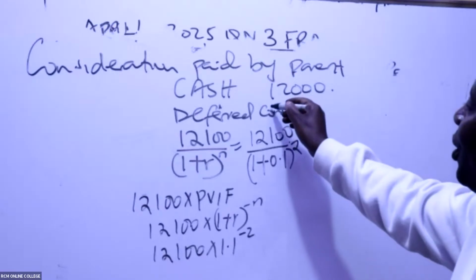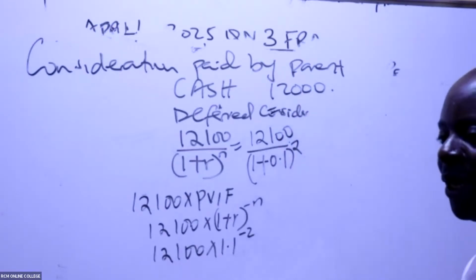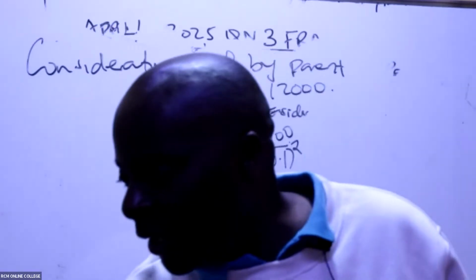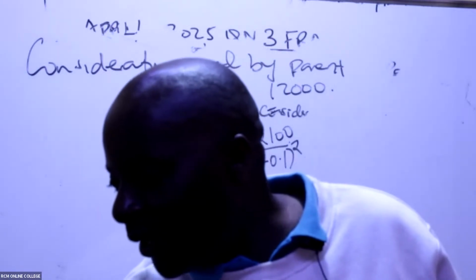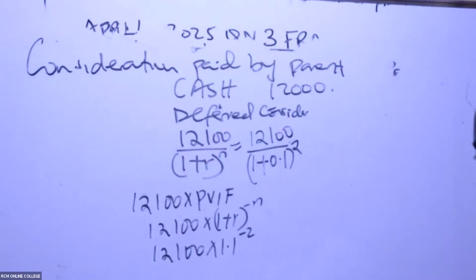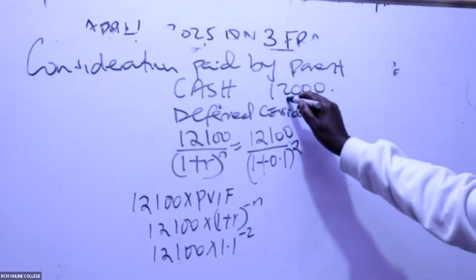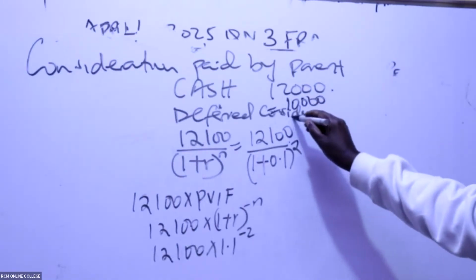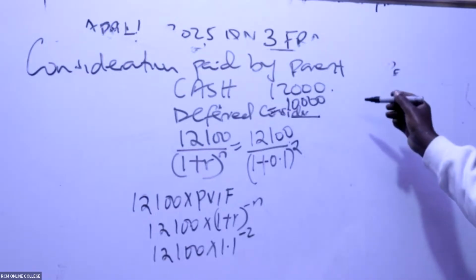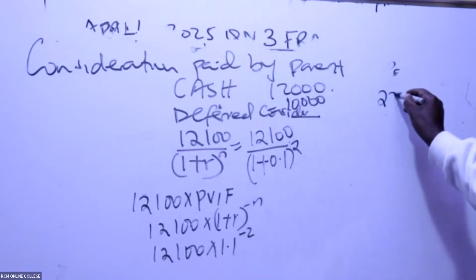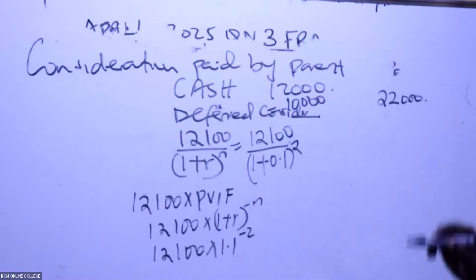Deferred consideration, I'm so sure you have gotten your concept there. So the deferred consideration, wanasema ni 10,000, right? 10,000. Thank you so much. So then in this case here, we have a consideration paid by the parent to be 22,000. Hapo iko sawa kweli? Iko sawa kweli hapo ama bado? Iko sawa. Ushapata kitu ambacho build on.